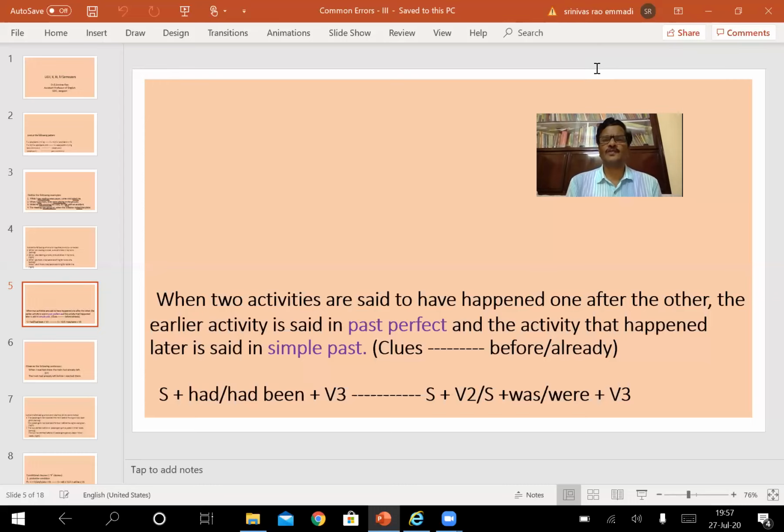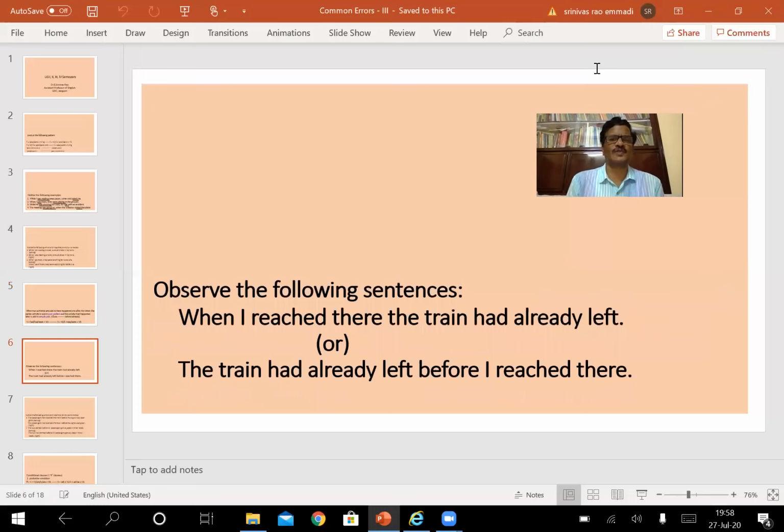Here, we also make use of certain clues like before, already. When we come across these activities, we have to make use of these clue words also.